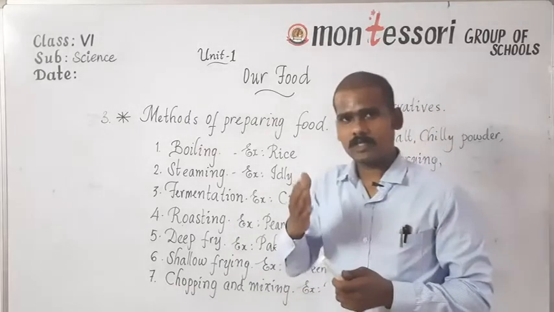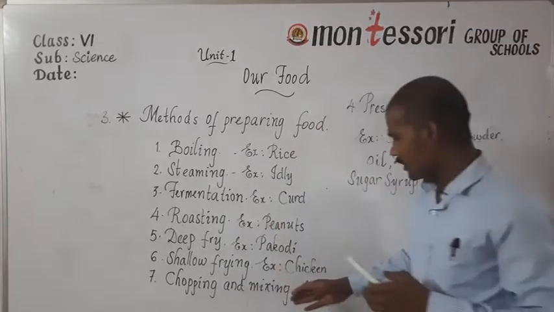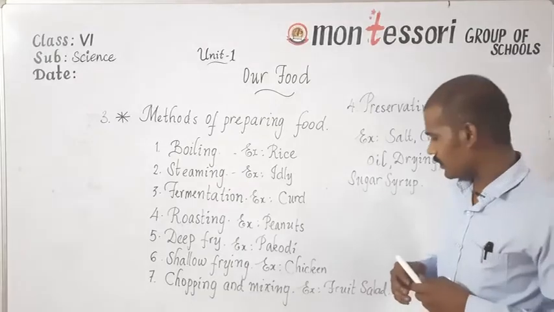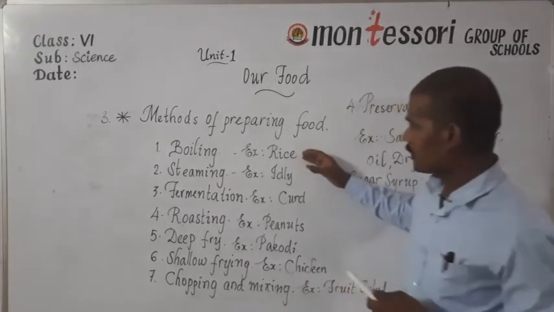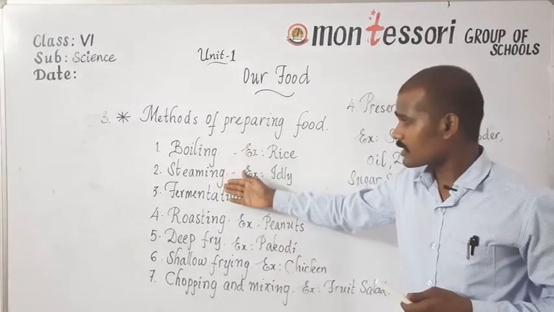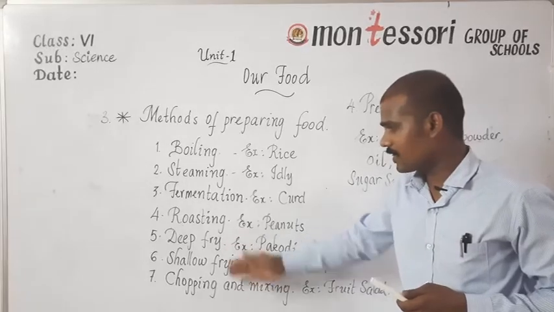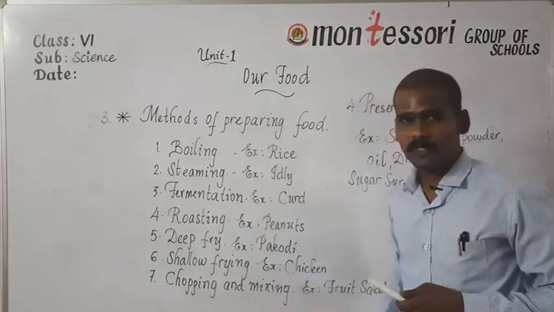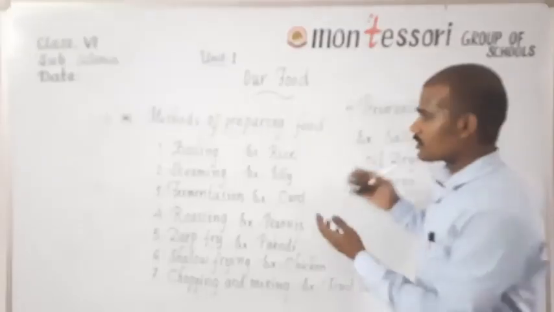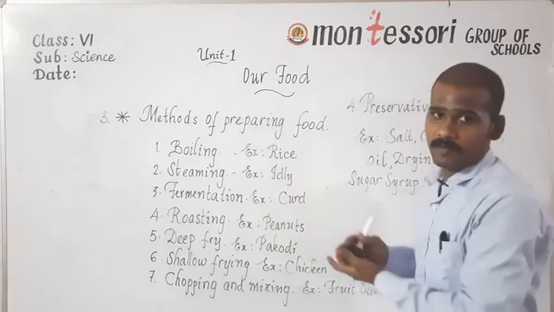Next, the last method, chopping and mixing. Chopping is cutting into small pieces and mixing them all together. So with the help of chopping and mixing, we can prepare a fruit salad, which is very pretty to eat. So these are the different methods of preparing food: boiling, steaming, fermentation, roasting, deep fry, shallow frying, and chopping and mixing. Okay, so any method can be used to prepare any particular type of food item.